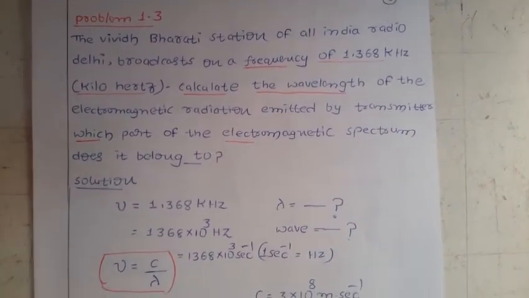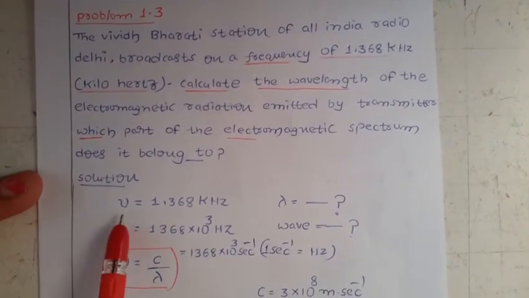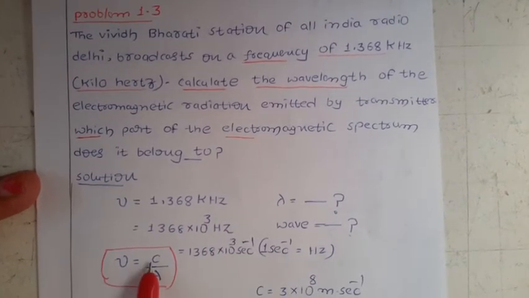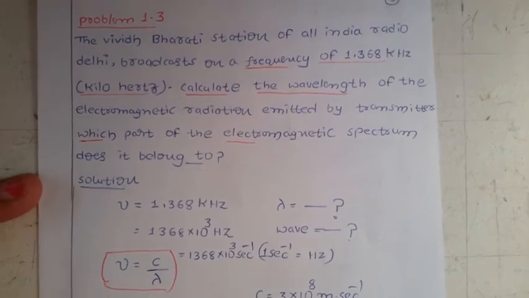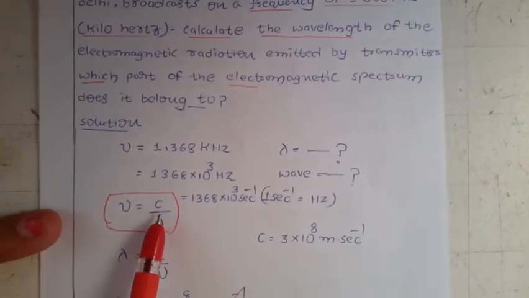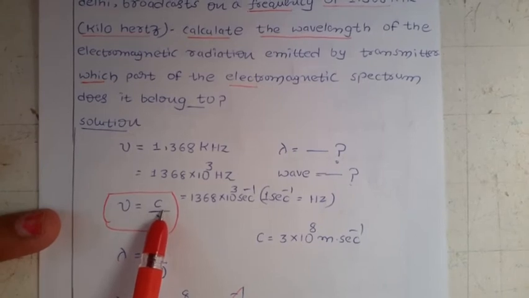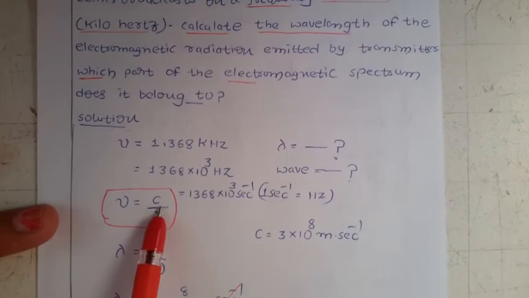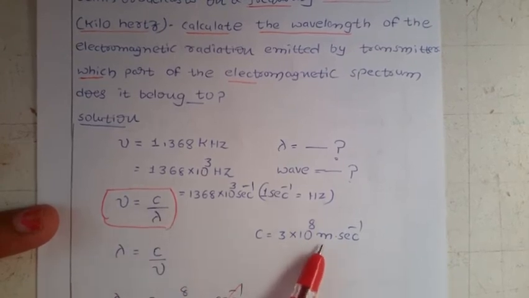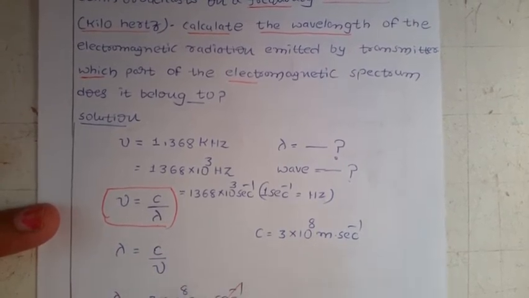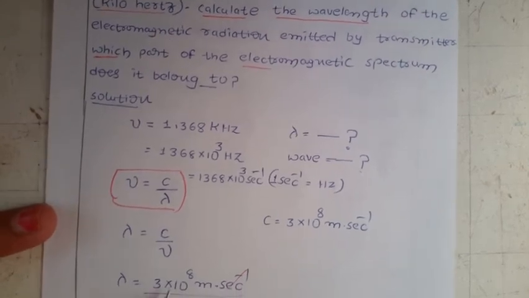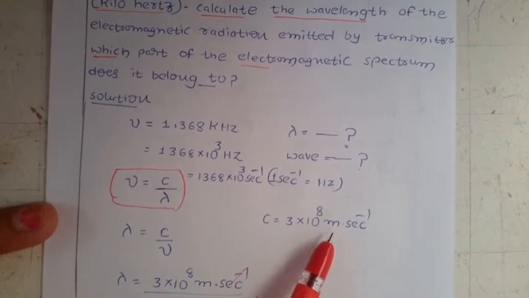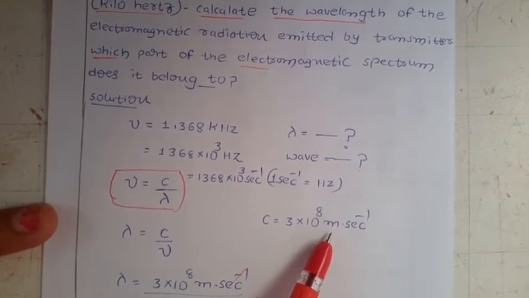Okay. Now, once you see the relation between the mu and lambda, we have the expression what? Mu equal to c by lambda. Now, what is the value of c? Already we told the c value, they won't mention. We have to remember. Here the c value you can take either in centimeters or meters, depending on the final lambda. Lambda you can express in the meter or centimeter. Here I have taken it in MKS units, that is in the meters.